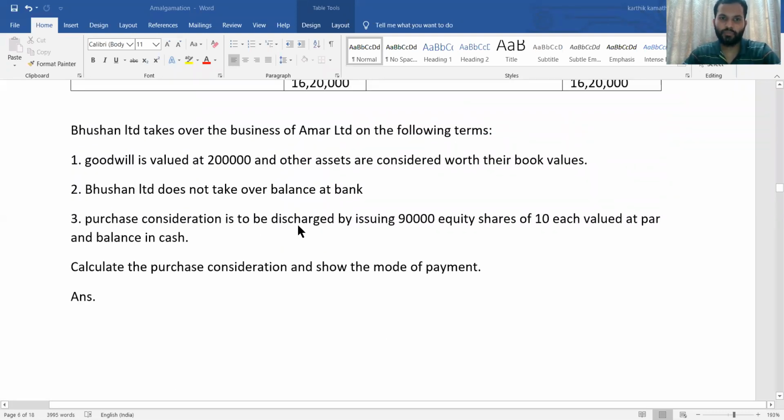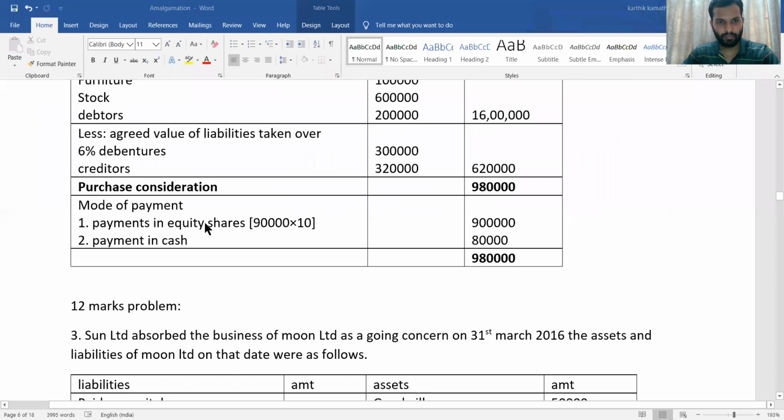Then how you are going to pay, mode of payment, see the adjustment. Purchase consideration is to be discharged by issuing 90,000 equity shares of 10 each. That means 90,000 into 10 in shares, that is 9 lakh. You are going to consider that as payment in shares, 9 lakh. Then remaining in cash. Remaining in cash means 9,80,000 minus 9 lakh, that is in shares, you are going to get 80,000 as payment in cash. See this, both totals are equal. Purchase consideration as well as mode of payment total is equal.